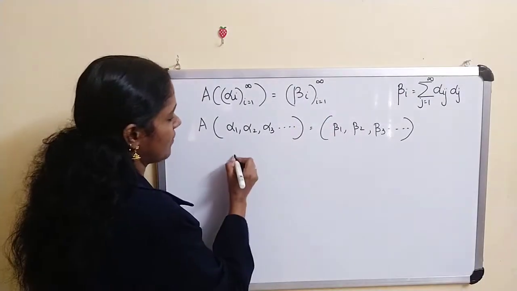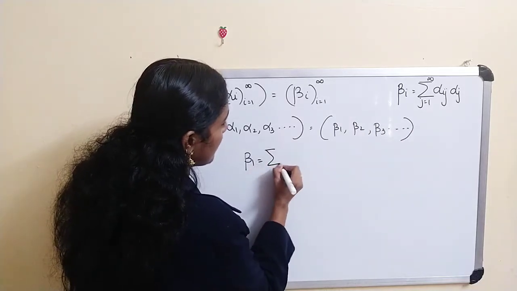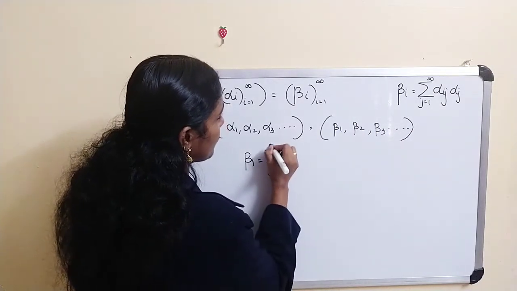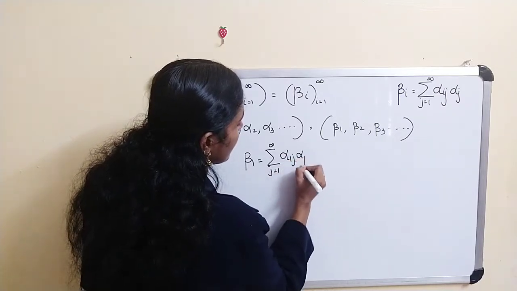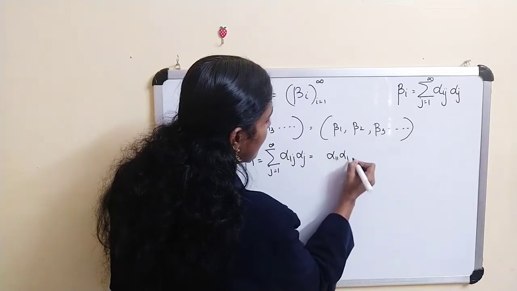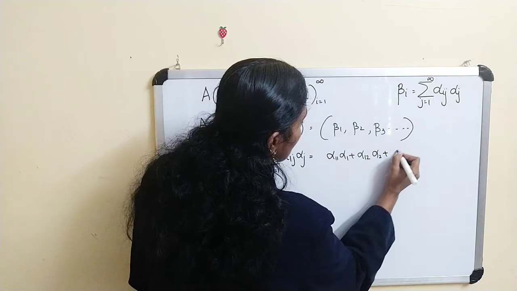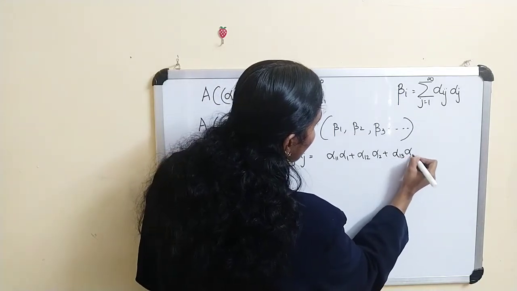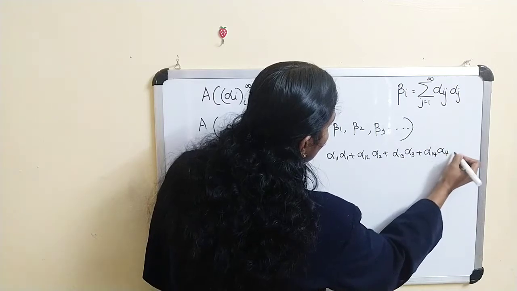Using this definition, beta 1 is the sum over j varying from 1 to infinity of alpha 1j alpha j. And this is actually alpha 11 alpha 1 plus alpha 12 alpha 2 plus alpha 13 alpha 3 plus alpha 14 alpha 4 plus etc.